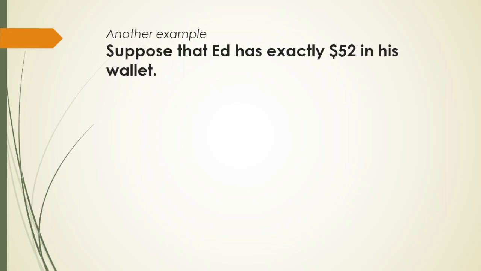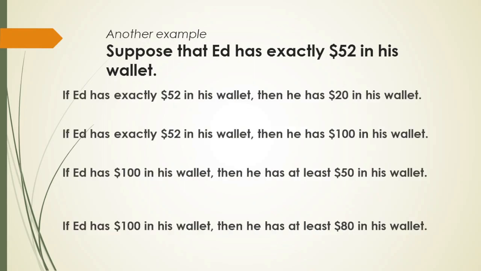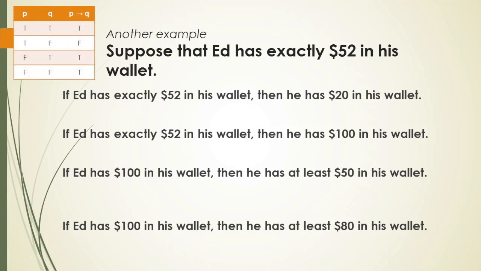Let's have another example. Suppose that Ed has exactly $52 in his wallet. Let's identify whether the following statement is reasonable or not by using this truth table.